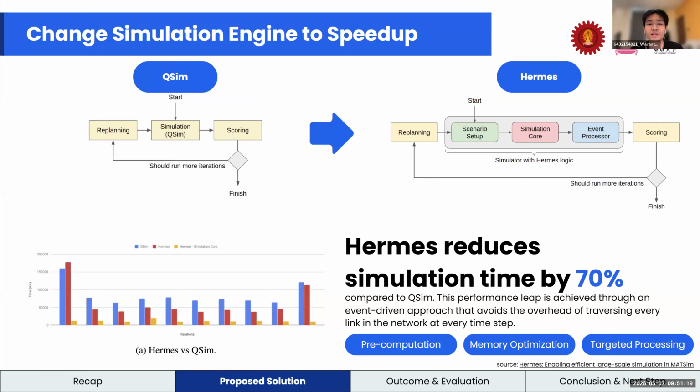So it does not count the car every second, and it can use less memory, so we can run the simulation with the time reduced by 70%.